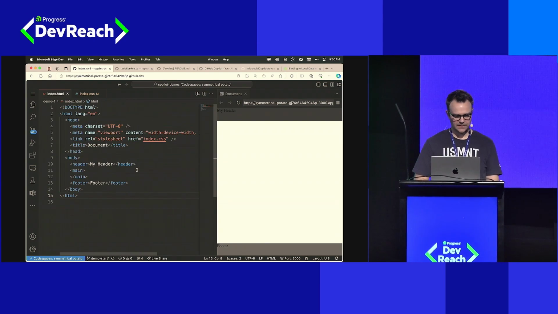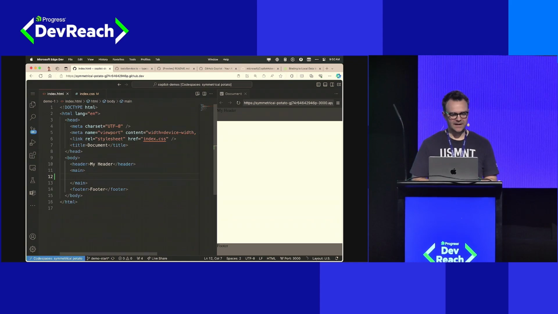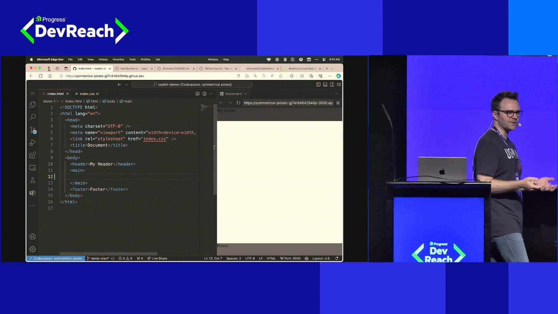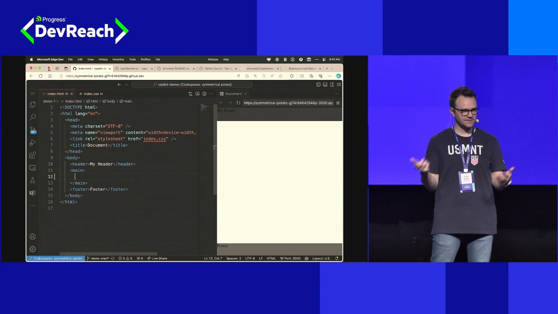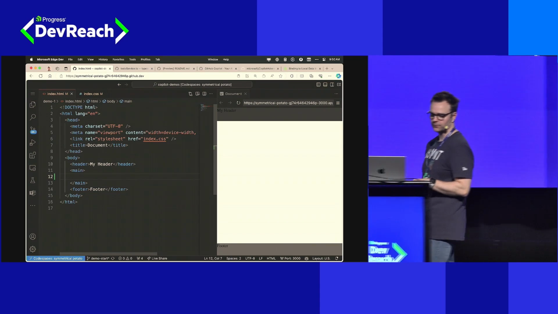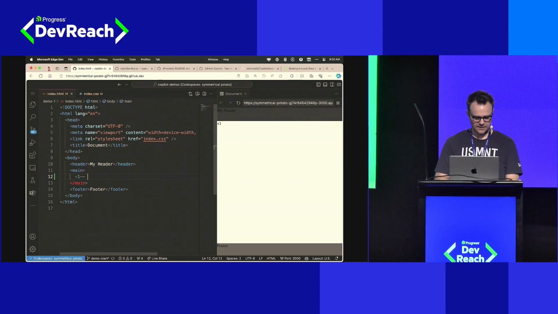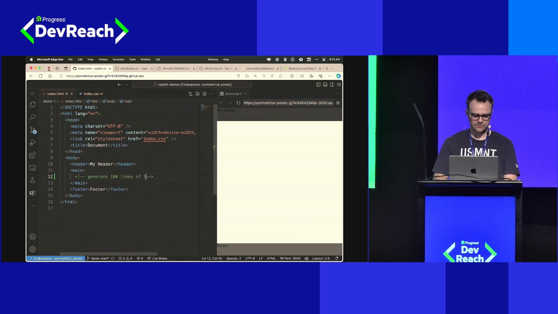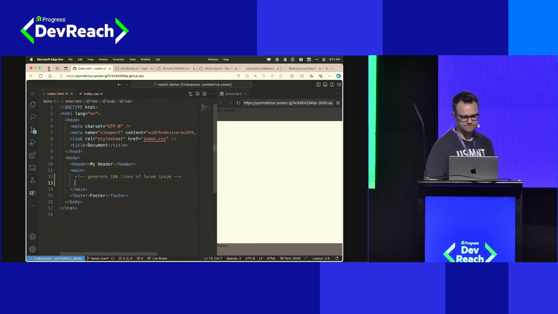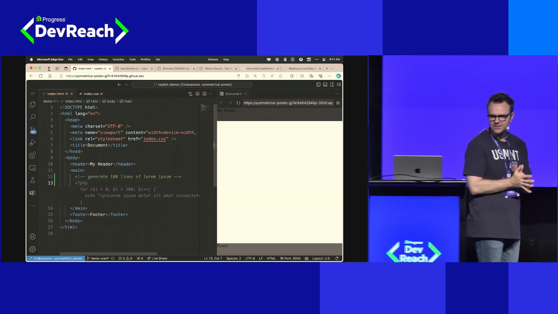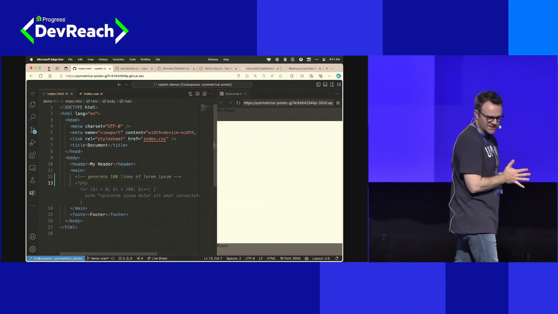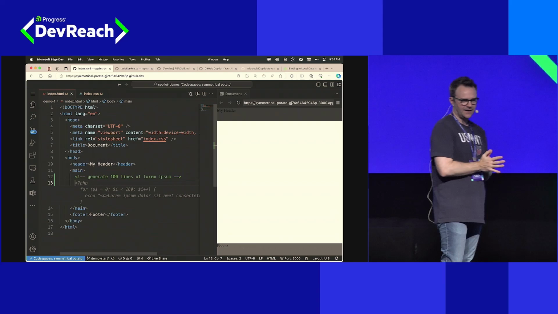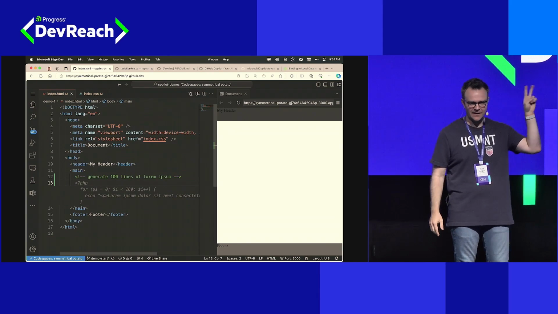So let's come back over here to our main area. And based on what we've done so far, we might assume that this would be a perfect place to add an HTML comment to get some Copilot help in our HTML for lorem ipsum. So let's just say in an HTML comment, generate 100 lines of lorem ipsum. All right, hit enter. Well, we got a suggestion, but Copilot's suggesting some PHP. Well, I have one problem, and if I add the PHP, then I'll have two problems.